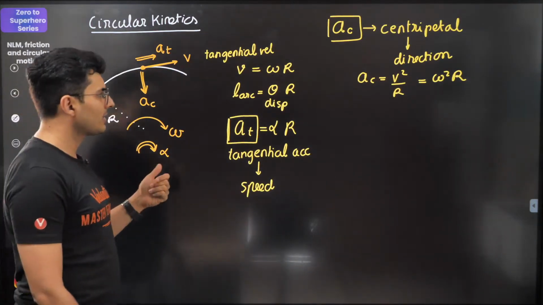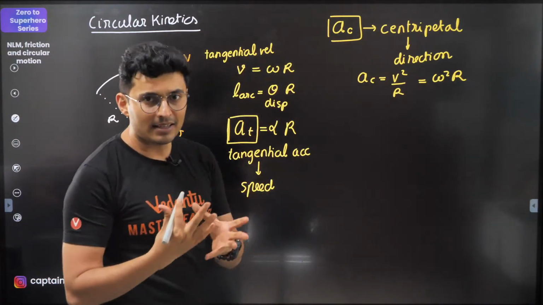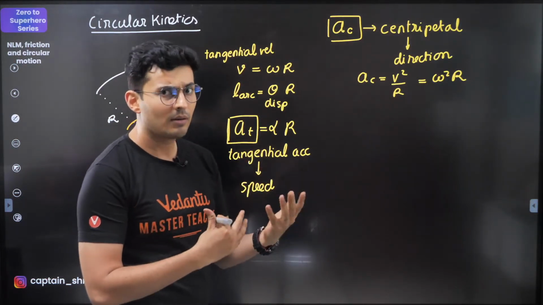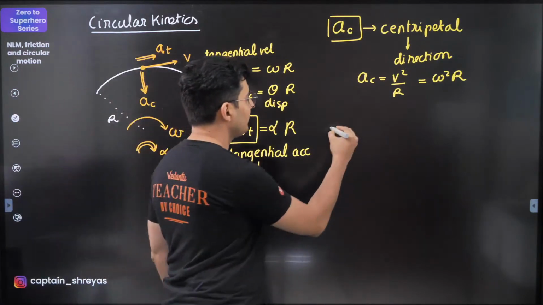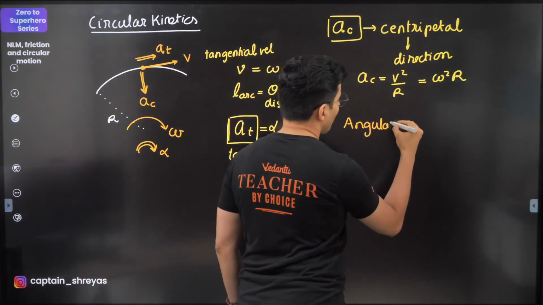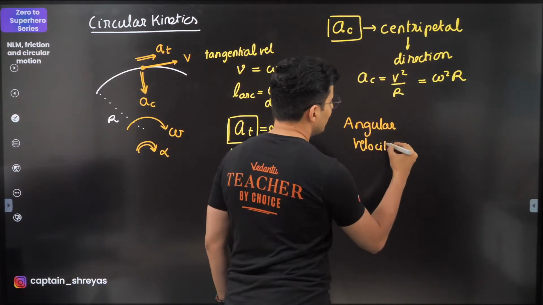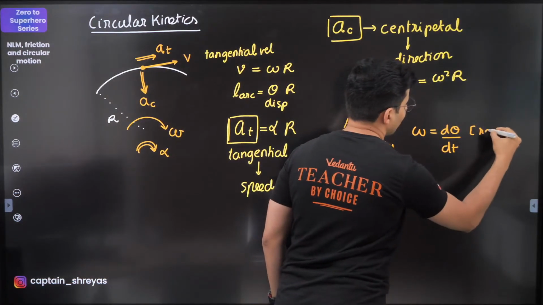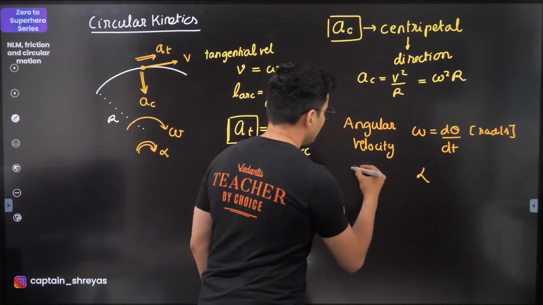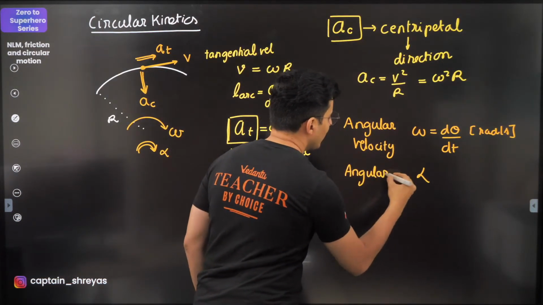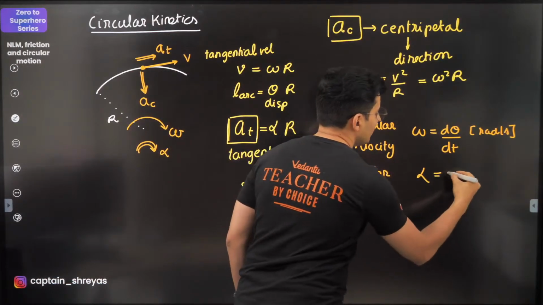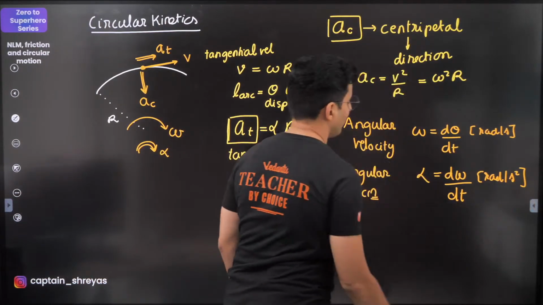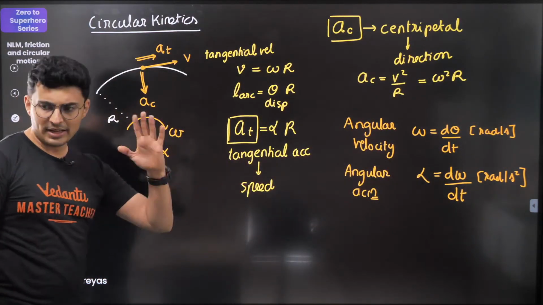Also, some more relationships, just like v is dx by dt, a is dv by dt, rate of change of velocity is acceleration, rate of change of displacement is velocity. Same way, angular velocity omega is d theta by dt, which is always expressed in radian per second, and alpha, which is angular acceleration, is d omega by dt, which is expressed in radian per second square. Keep this in mind. Fair enough, guys?